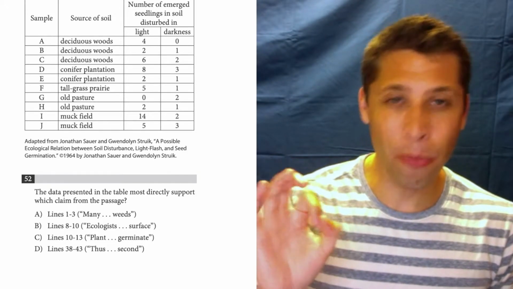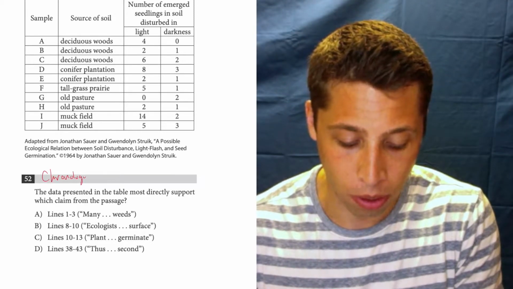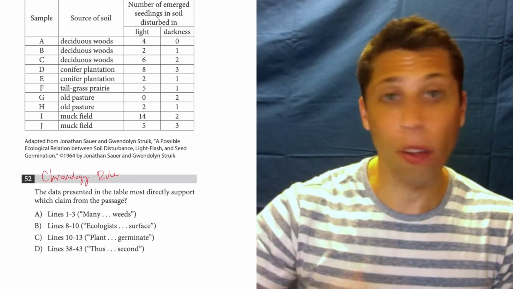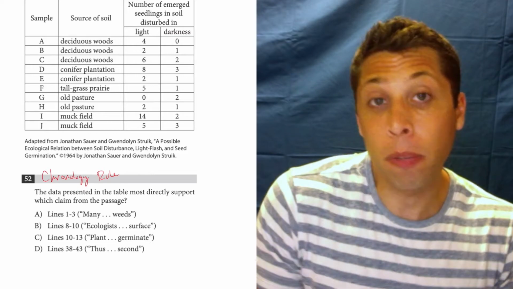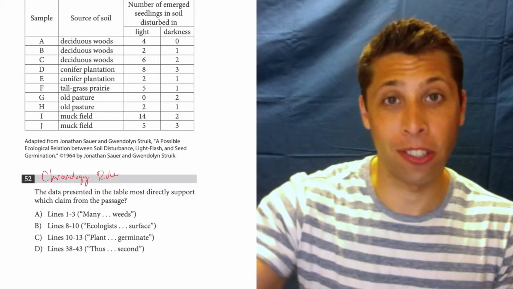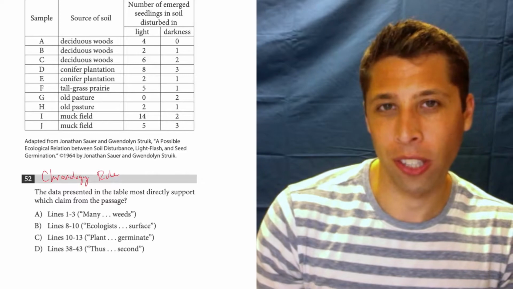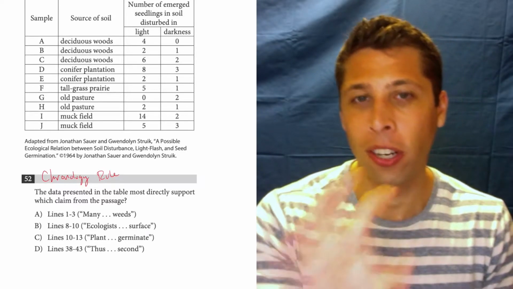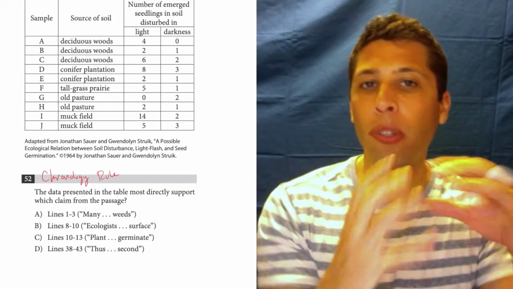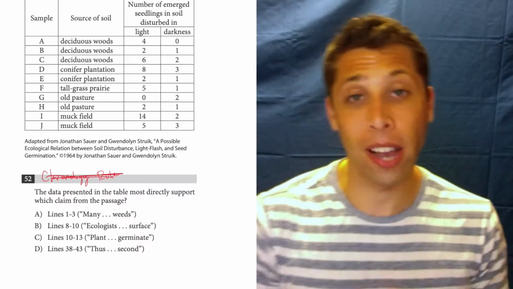But we have line references, and so that might make us think of the chronology rule, right? The idea that these line references should be in order of all the other questions. And so it probably wouldn't be A because it's at the beginning of the passage and we've done all the other questions about other parts of the passage. It's a good thought, but the figure questions, kind of like the double passage comparative questions, tend to break the chronology rule because they almost stand alone. They're like their own entity. And so I wouldn't really worry about the line references here.